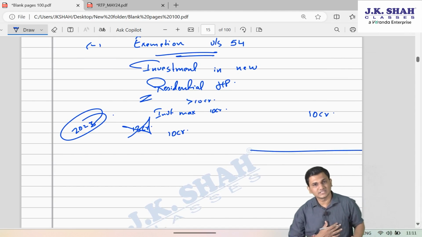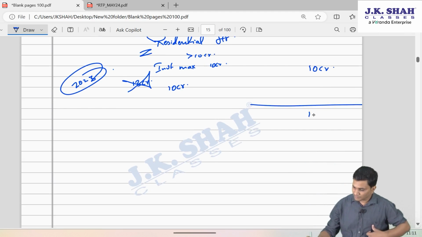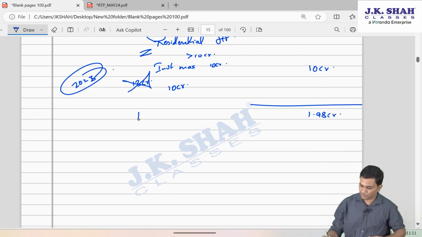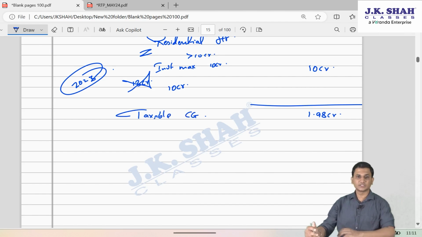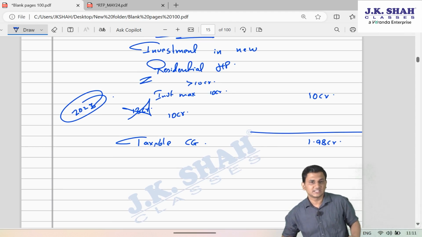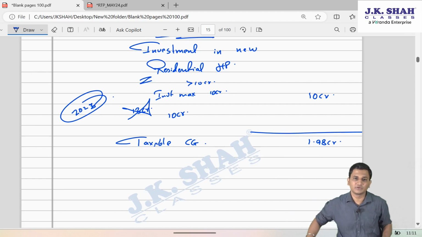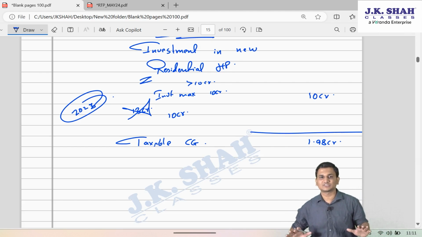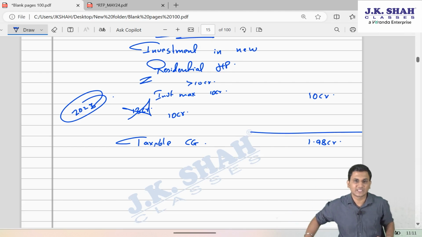Sir, what about his 3 crore worth investment? That won't be eligible for any exemption. So 1.98 CR capital gain will become taxable now. Earlier, this advantage was like this. Disadvantage was not there for the assessee, but now from Budget 23 onwards, the assessee will have to pay tax on at least some amount if his capital gain is more than 10 CR.